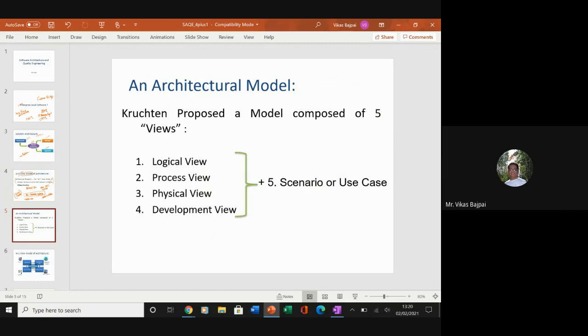Now the point is why we are going ahead with this 4+1 view architecture: using this we come up with a mechanism to separate the different aspects of a software system into different views of the system. And this is only possible because different stakeholders will always have different interests in a software system. Some people might only be interested in design.